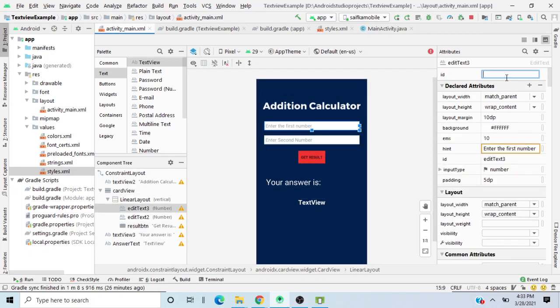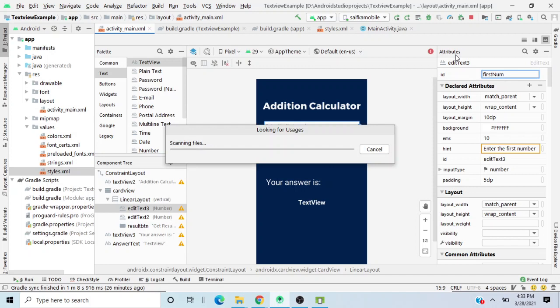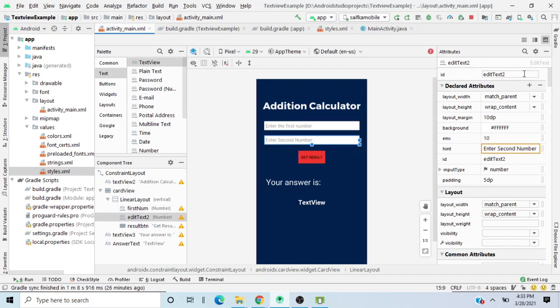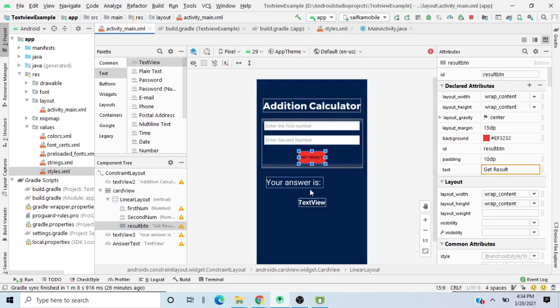I'll add an ID as first num for this one, and second num as the ID for that number, and we will get the result. Okay, everything seems to be cool.